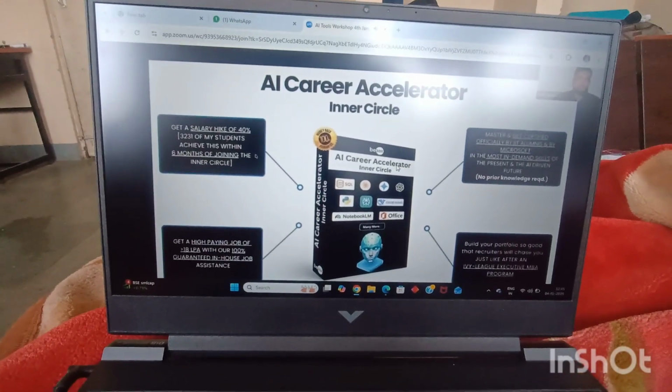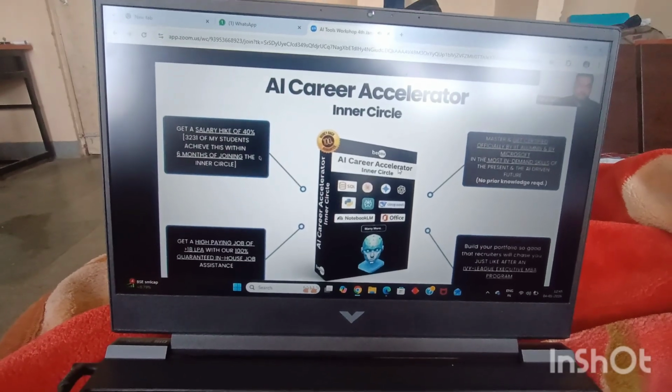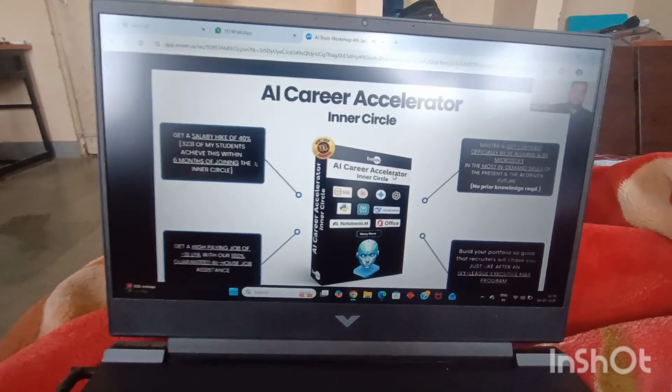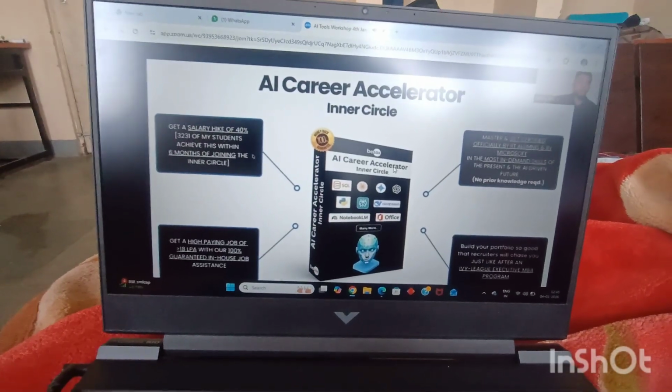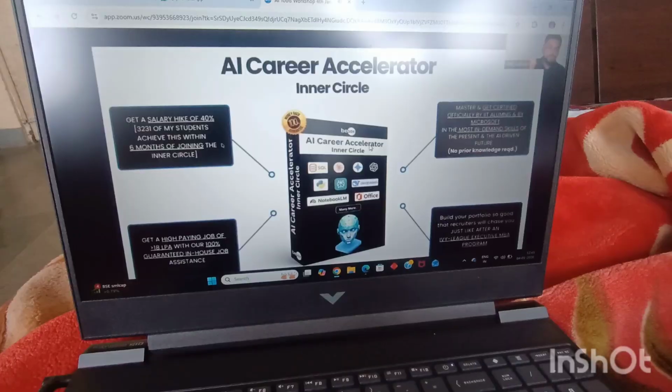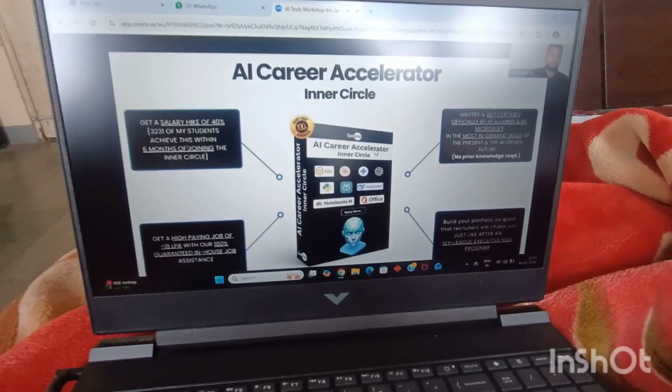A lot of recruiters approach because our students are so good. Our students can create agents, and our students know the relevant AI tool for everything. So right now there is such a huge demand in the industry. Recruiters approach us asking, can you please give us your students? Can you please give us students? And that's how we give you our in-house job assistance, right?